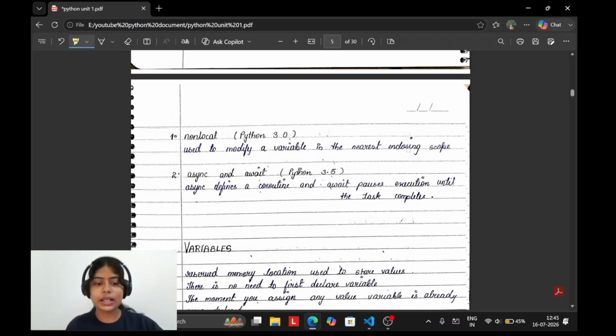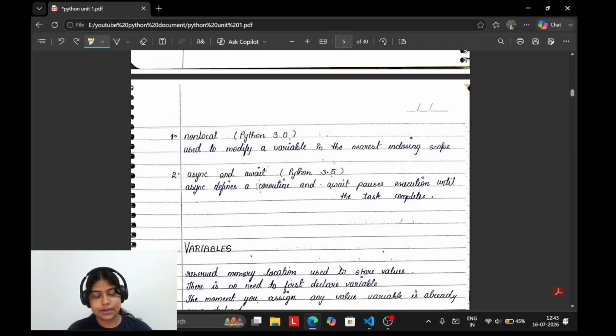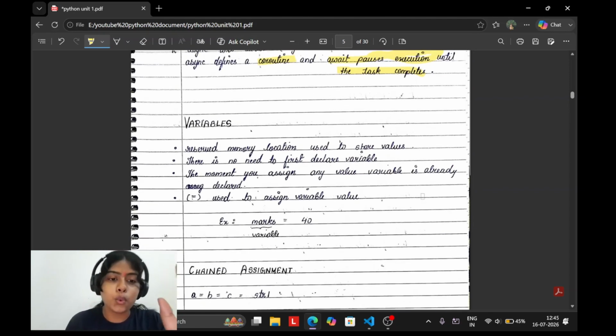अब है async एंड await पाइथन। ओके, async और await जब ऐड हुए थे तो वो क्या है? async defines coroutine and await pauses execution until the task is completed. Okay, this is what.